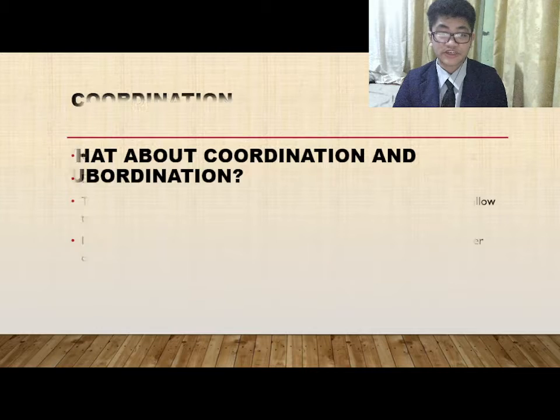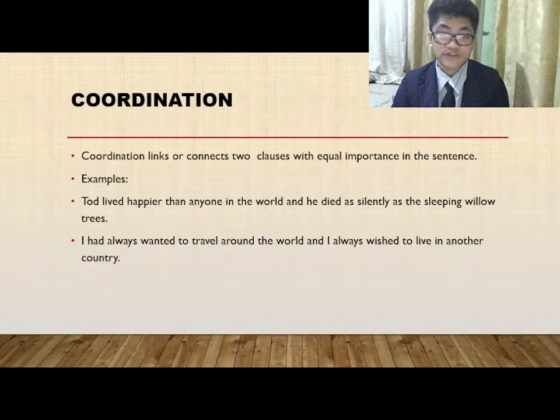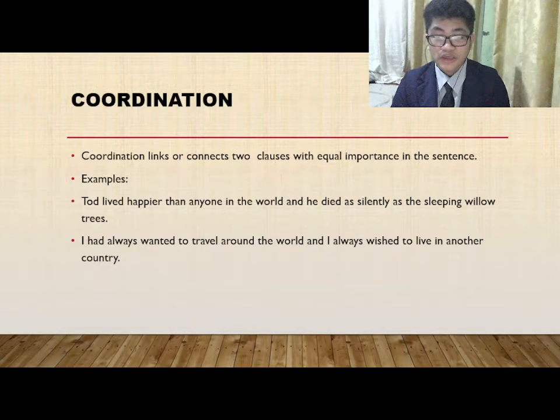About coordination and subordination. Coordination links or connects two clauses with equal importance in the sentence, creating impact as an entire sentence instead of creating emphasis for a single clause. Some examples of this are: Todd lived happier than anyone in the world, and he died as silently as the sleeping willow trees. I had always wanted to travel around the world, and I always wished to live in another country. In both sentences the clauses have equal importance; you cannot have one without the other and still have the same amount of impact.